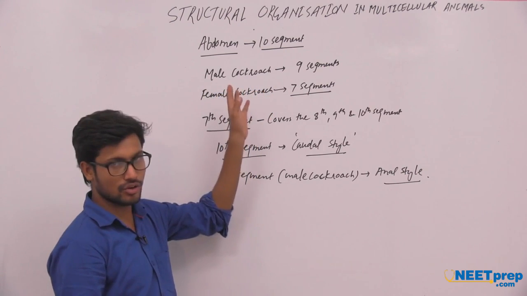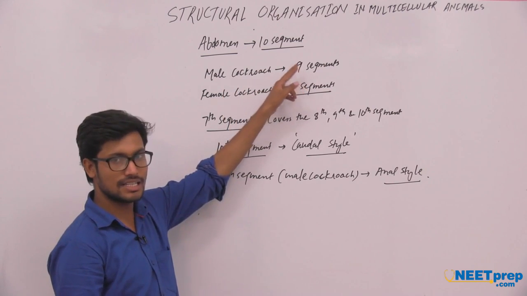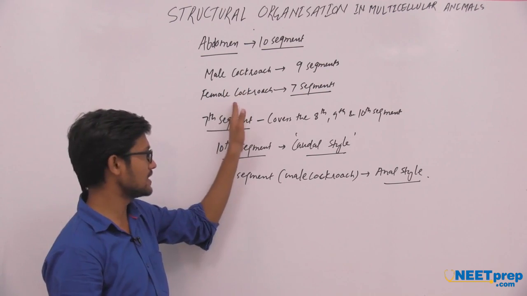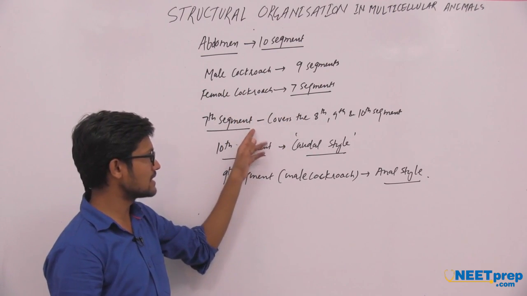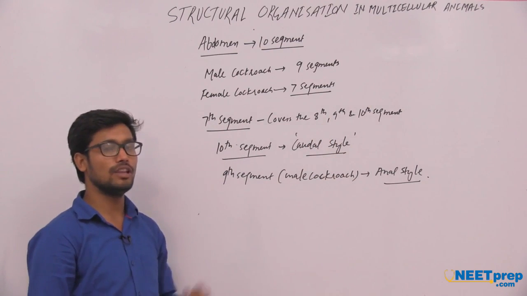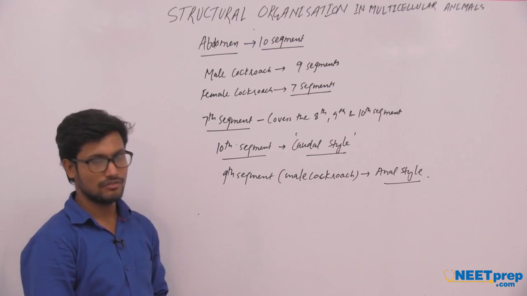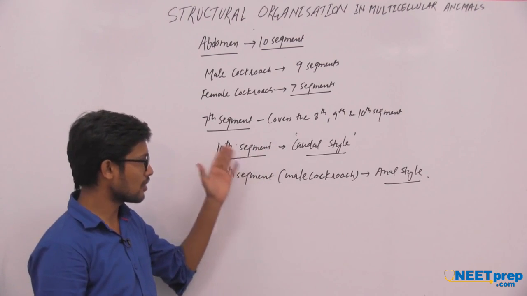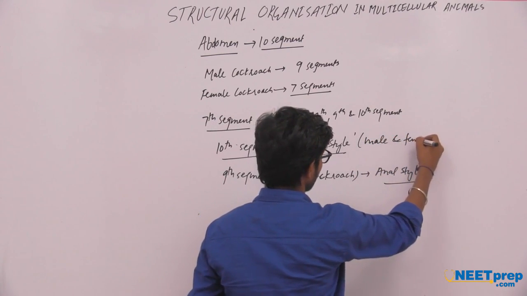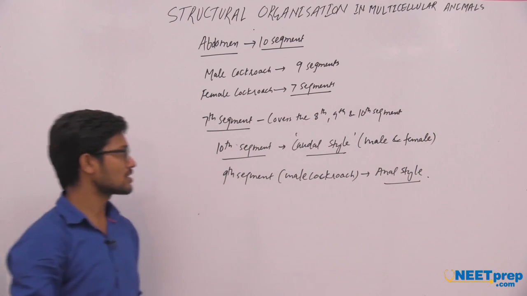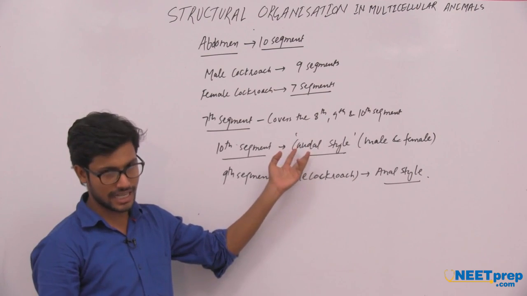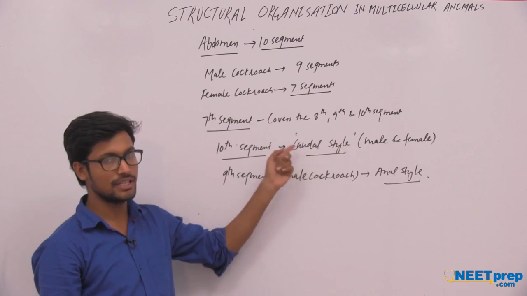If we observe the cockroach, then 9 segments are easily visible in the male cockroach, but if you observe the female cockroach, we can only see 7 segments, because the 7th segment covers the 8th, 9th and 10th segments of the female. That is why in the female only 7 segments are visible. After that, both male as well as female cockroaches have one pair of caudal styles, that are finger-like projections that arise from the 10th segment.